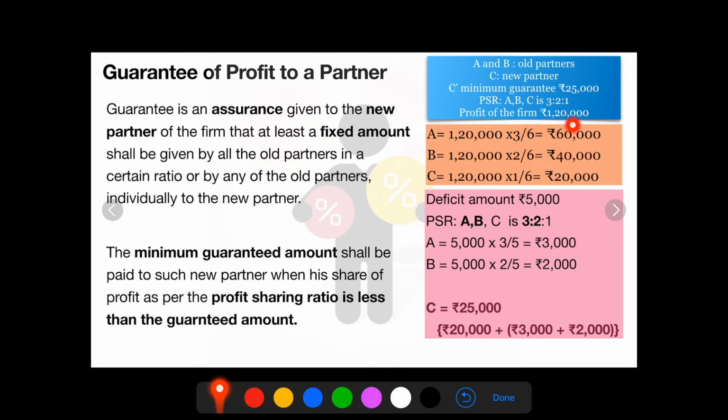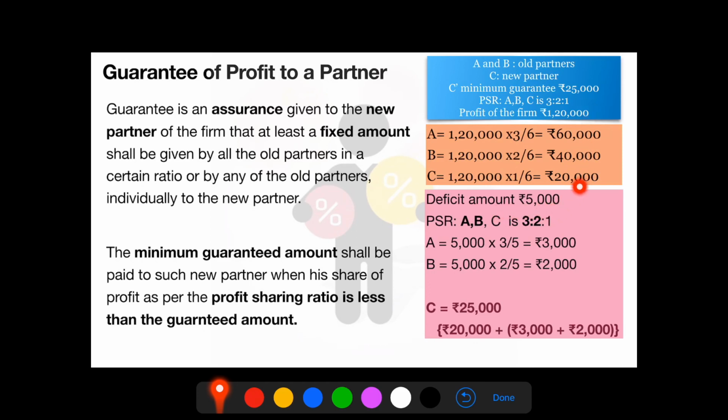So this 1,20,000 is distributed among A, B and C in the profit sharing ratio. So A will get rupees 60,000, B will get rupees 40,000 and C will get rupees 20,000. But if you observe, the minimum guaranteed profit is rupees 25,000 but C is getting only rupees 20,000. So the deficit amount is rupees 5,000.